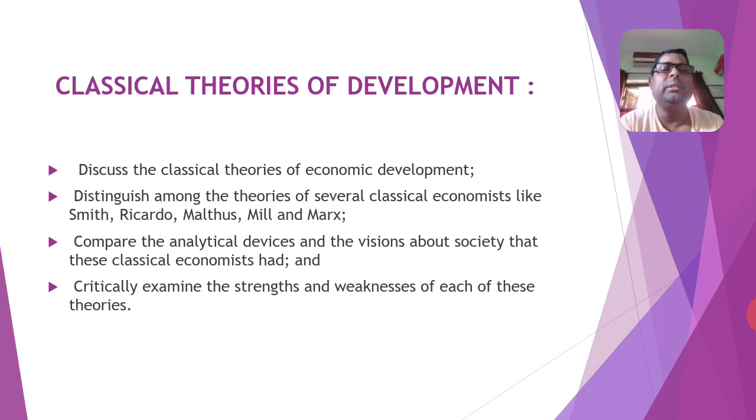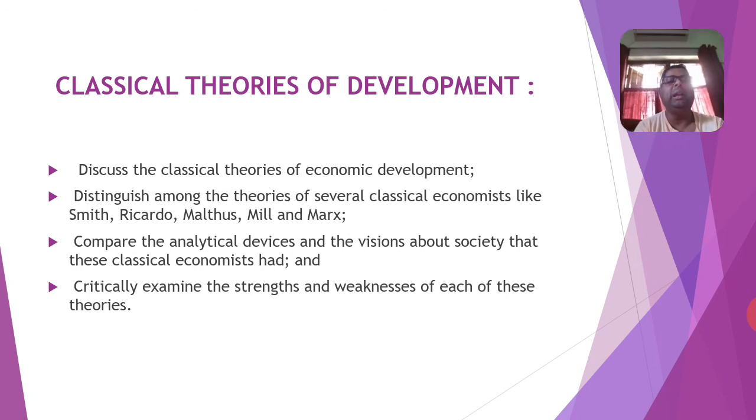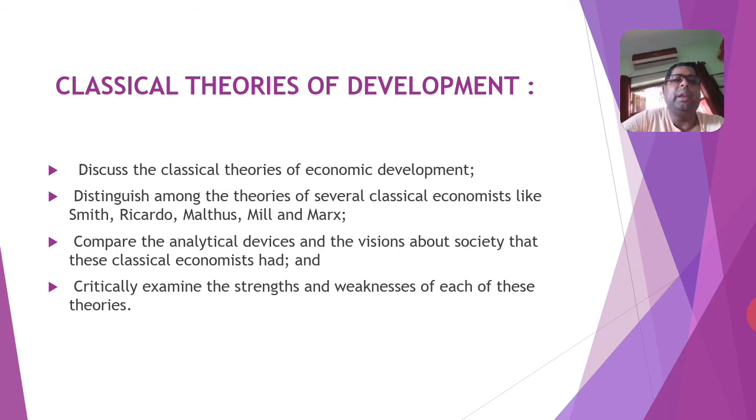Next chapter is some theories of development, classical theories of development, starting from Adam Smith, Ricardo, Malthus, John Stuart Mill, and Marx. There are some interesting theories, and you have to compare the analytical devices and the visions about societies that these classical economists had, and critically examine the strengths and weaknesses of each of these theories. There are some strengths and there are some weaknesses of these theories. From these theories, we can learn how an economy can develop.